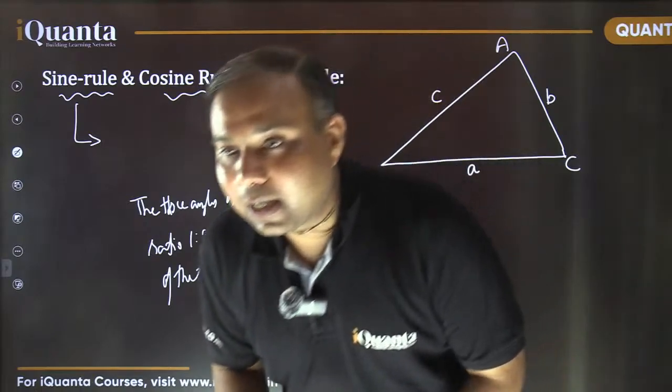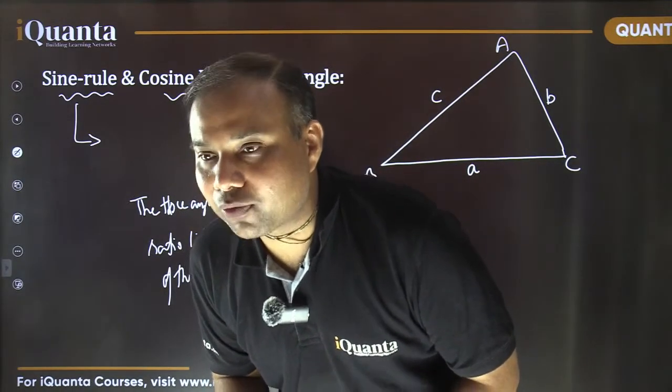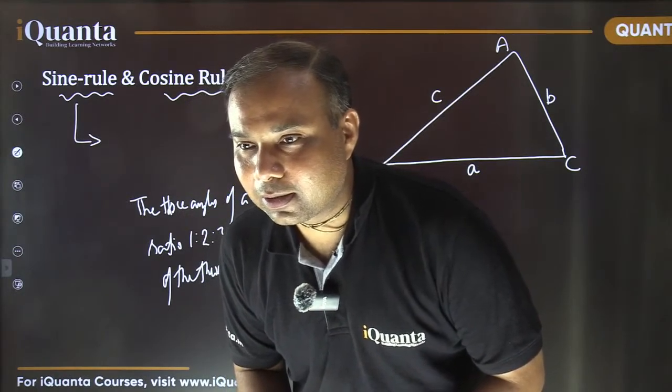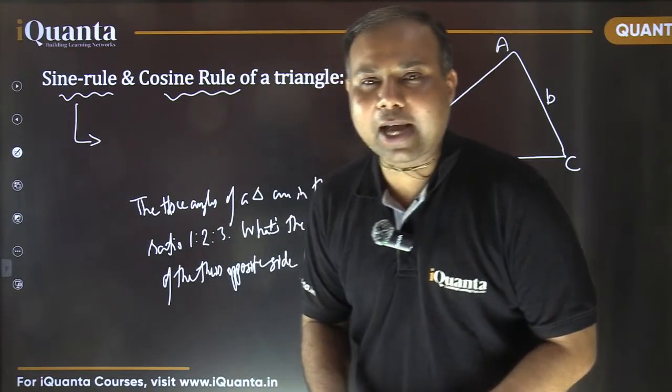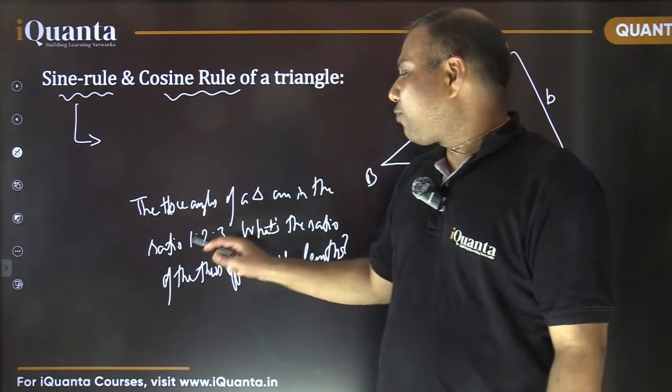And yes, I can see Tejeshwar. That's correct. 1:√3:2. That's the correct answer. Yes, Monish, that is true. It would be a 30, 60, 90 triangle. Excellent. See, the first point here would be to determine what are the three angles.